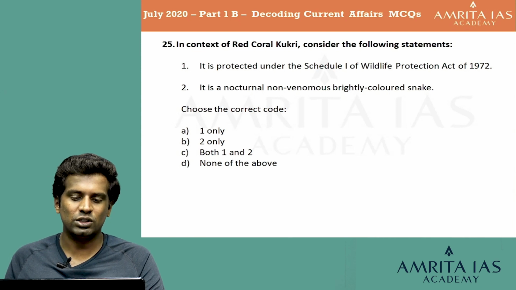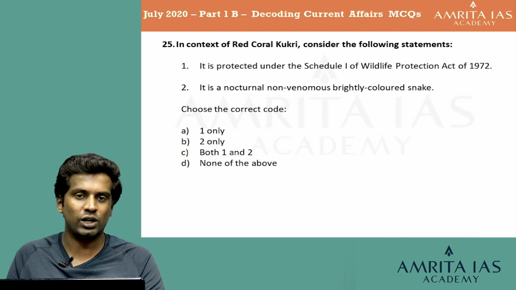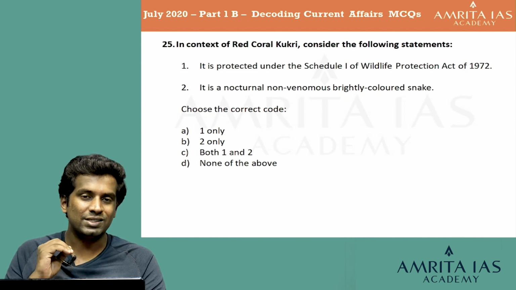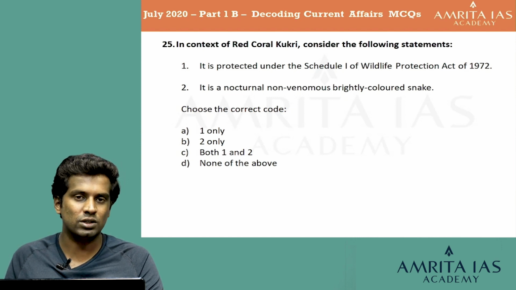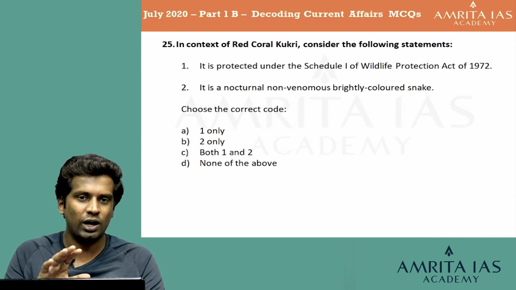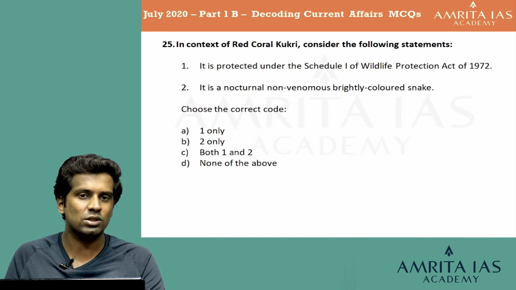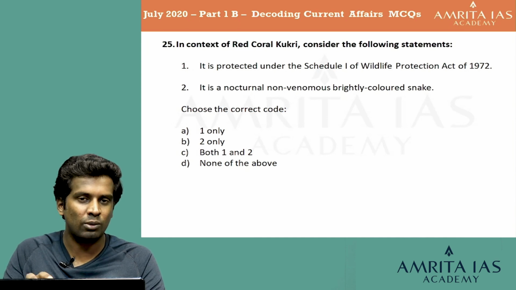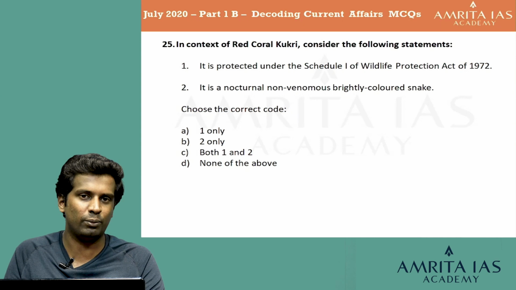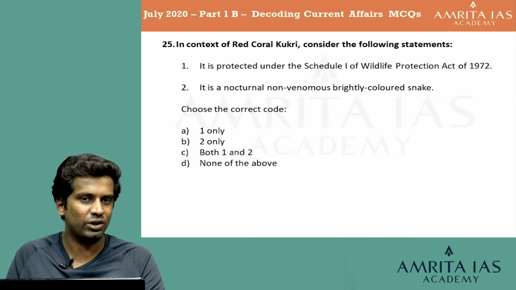It is protected under the Schedule 1 of the Wildlife Protection Act of 1972. Schedule 1 of the Wildlife Protection Act of 1972 is the highest level of protection offered to animals in India. It is only offered to specific animals. So, we can say the red coral kukri does not come under that. Very few animals come under it, and they are highly important animals or keystone animals to the environment. The red coral kukri does not come under Schedule 1 till present. So, we can say that the first statement is wrong.